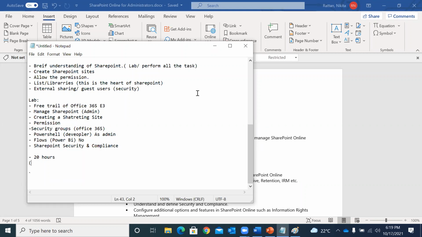Hi Nikita, this is Sushant. I'm asking how this will help a front-end developer. I'm working as a front-end developer, and I have to move to SharePoint. How will it be helpful to me? As I said initially, it doesn't matter what profile you are working in. SharePoint Online and SharePoint Admin are altogether a different product. So it does not matter what your profile is. If you want to switch your profile, then you can go for it.